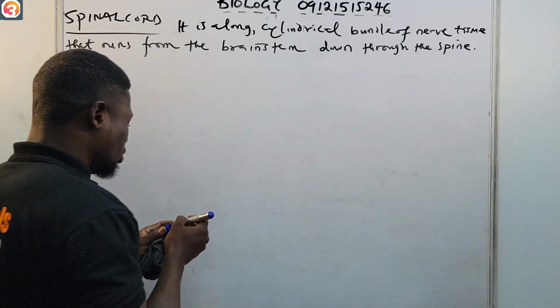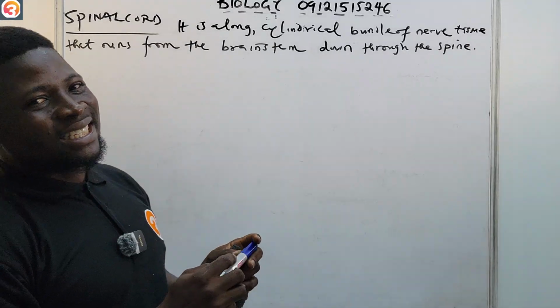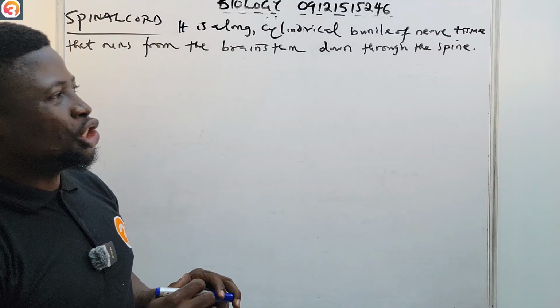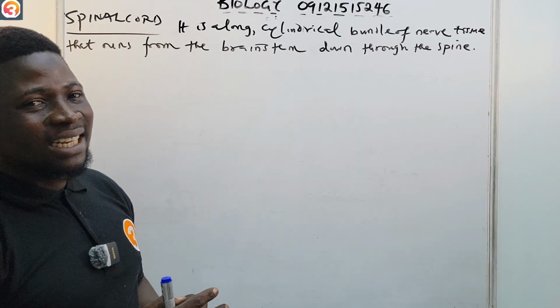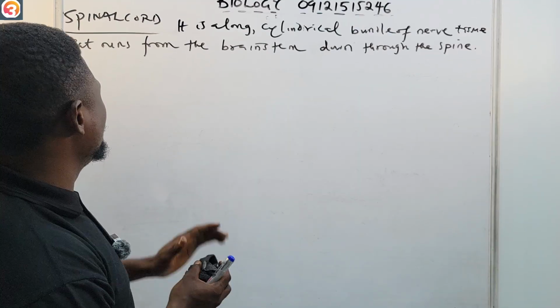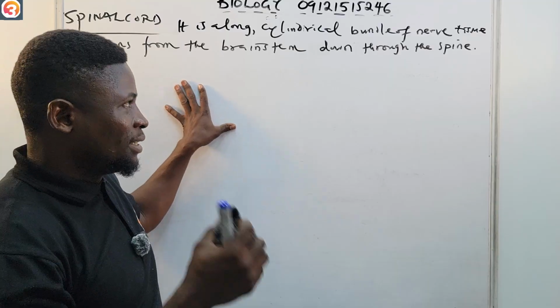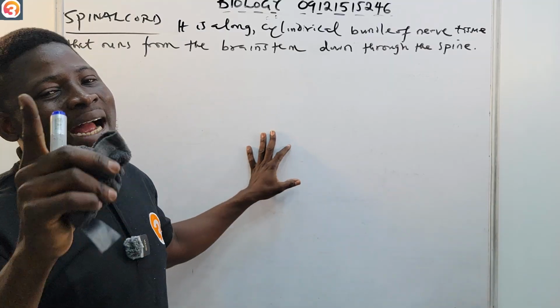So that is the spinal cord: a long cylindrical bundle of nerve tissue that runs from the brainstem down through your spine.